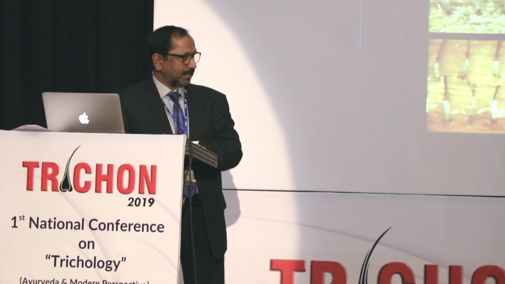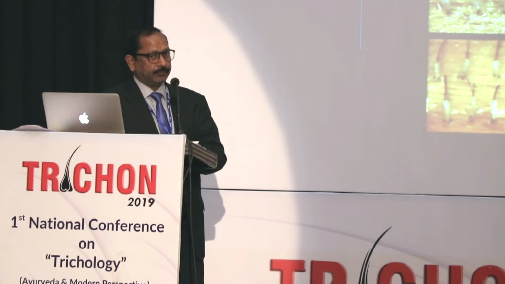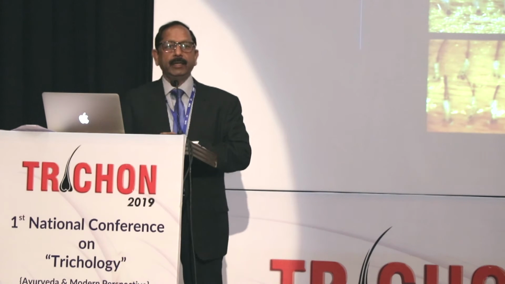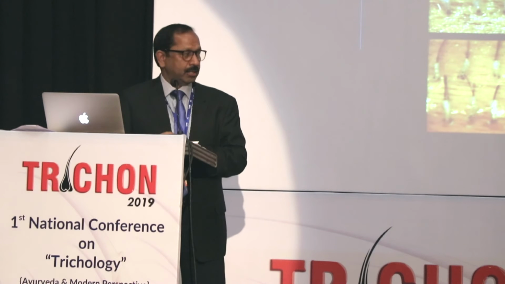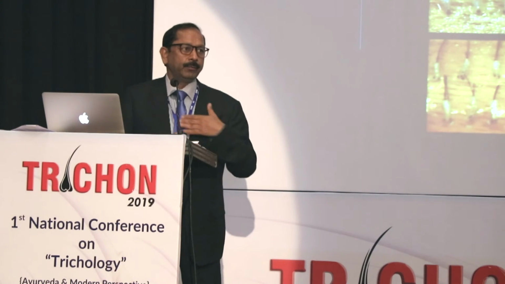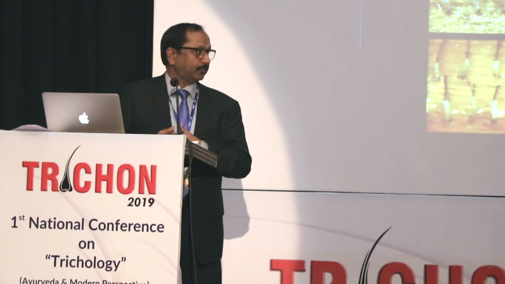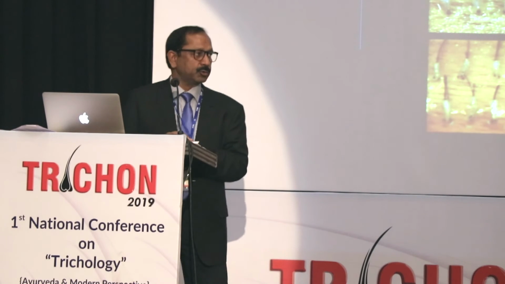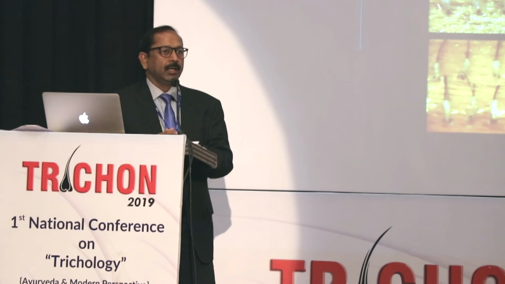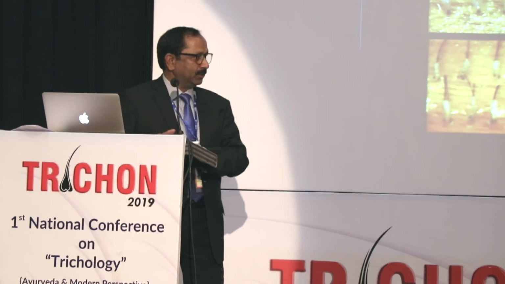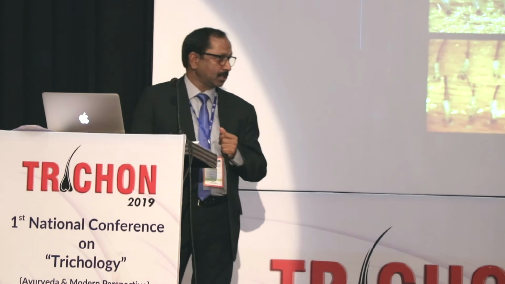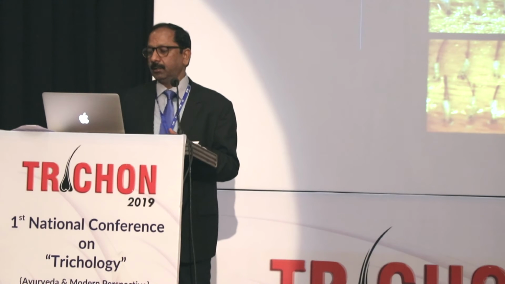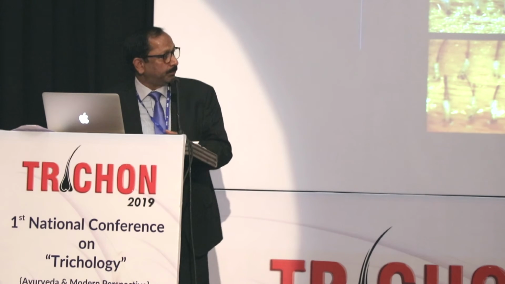The upper one, the second picture, shows follicles with single hairs, and these are used for making anterior hairlines because that gives a natural appearance, whereas if we go posteriorly, we can use follicles with 2 hairs, or on the more posterior part, follicles with 3 hairs. We don't use more than 3, the reason being it doesn't give a natural appearance. So this is how it looks after the follicles are prepared properly.